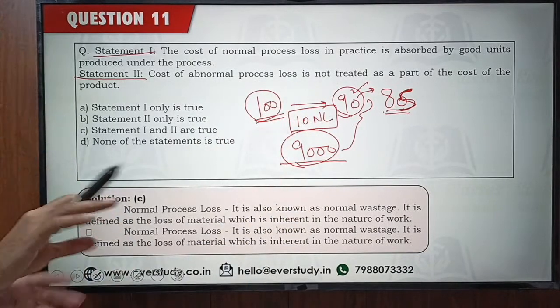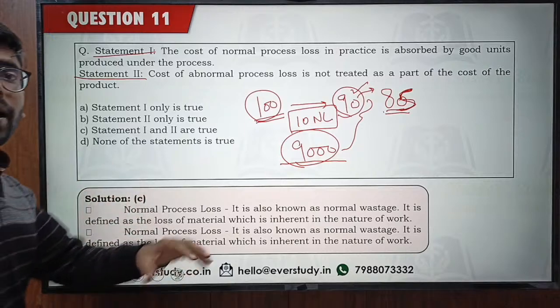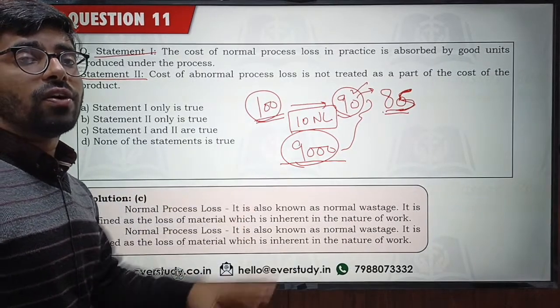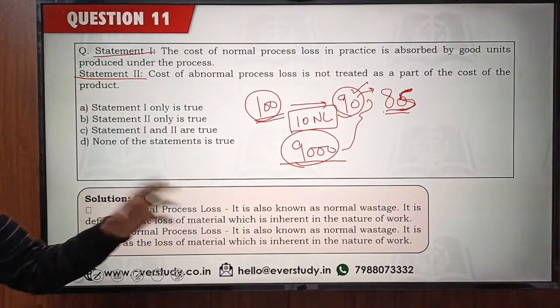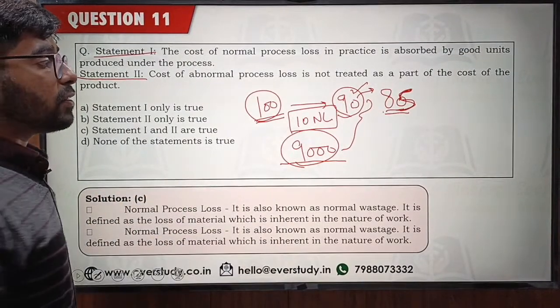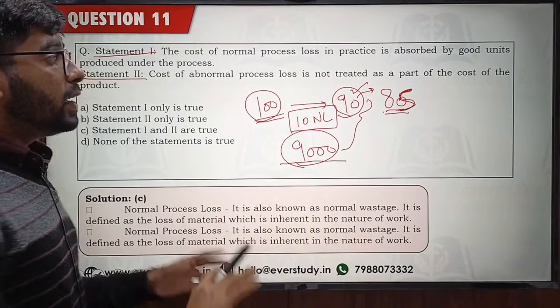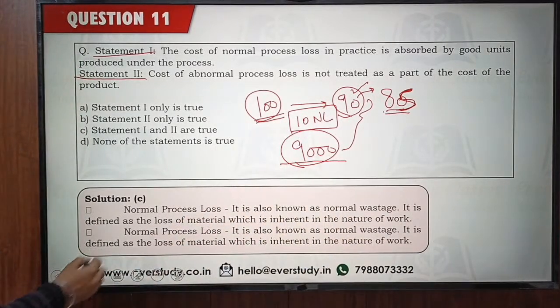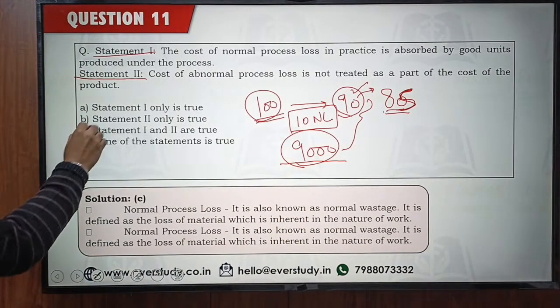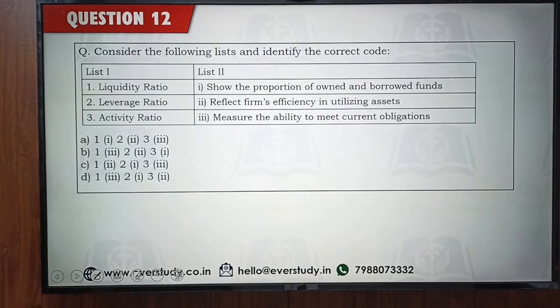I have to treat it separately. If I make it part of my cost, then my costing records are going to be incorrect. Then my costing of the product is going to be incorrect. So I am going to treat it separately. It is to be transferred to a separate account. So this is what you guys had to know. And yes, the answer is option number C.